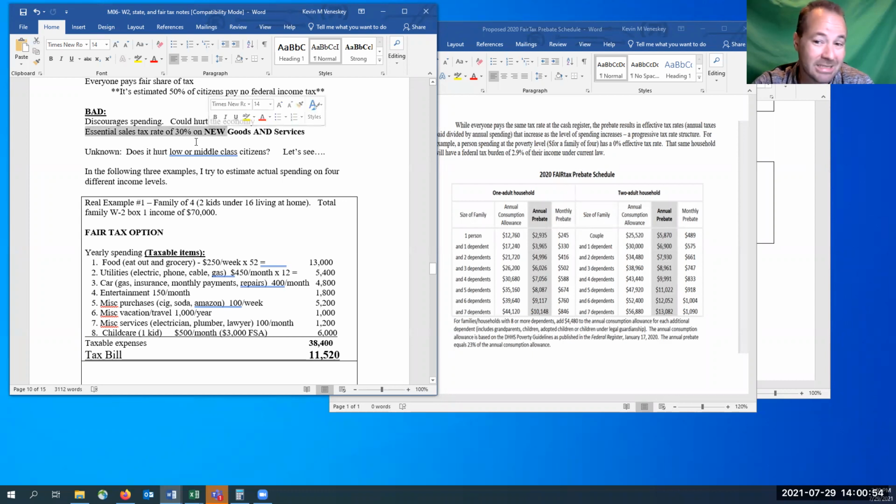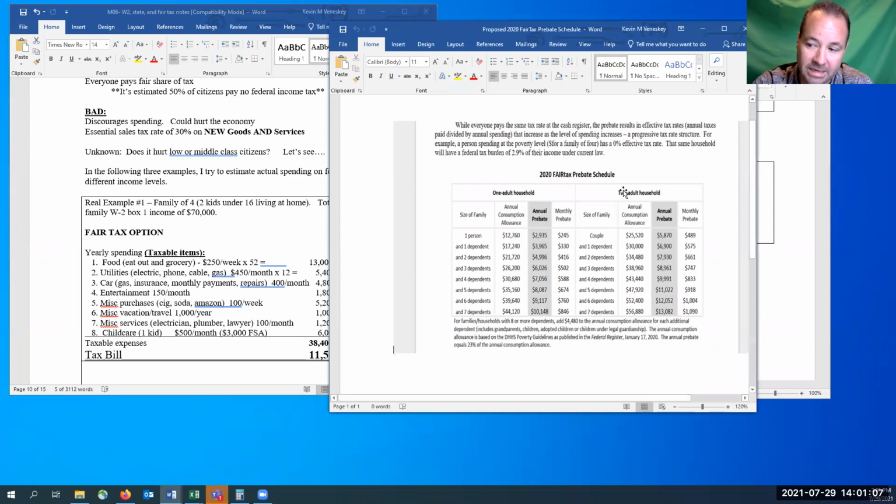Bad is a 30% tax on all new goods and services. Now, the unknown: does this fair tax end up actually hurting the lower middle class citizens? The whole purpose of the prebate is that it would hopefully eliminate that. But let's do some real life scenarios and let's see.